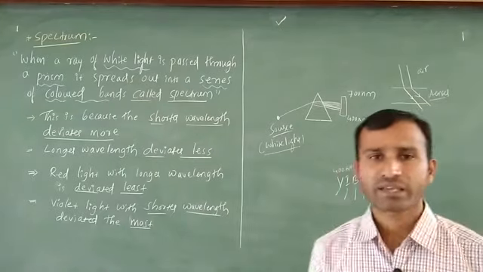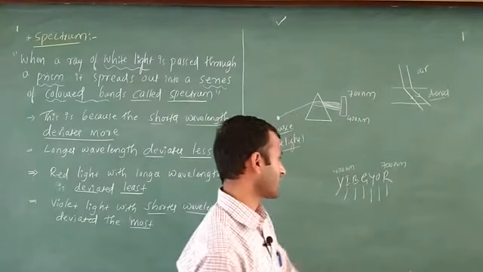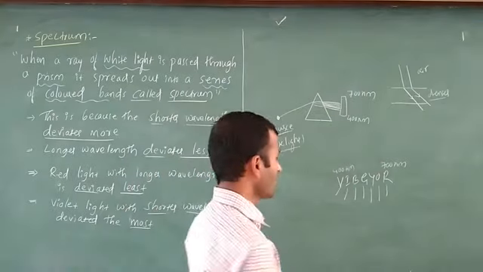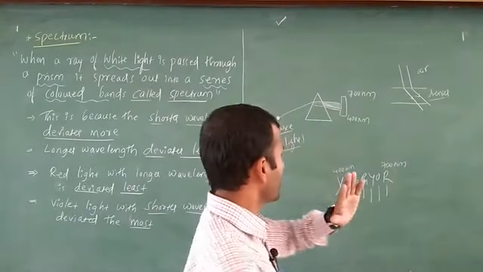Out of these 7 colors, which color has the highest wavelength? Obviously your answer is red color. Which has the lowest wavelength? The lowest wavelength is violet. Okay, that is the most important point.